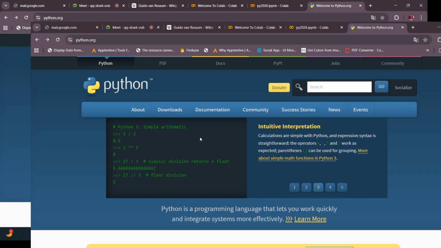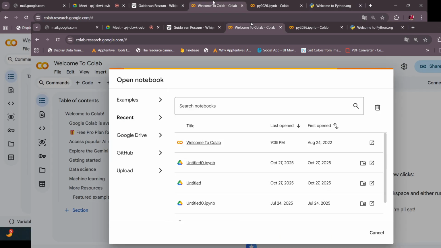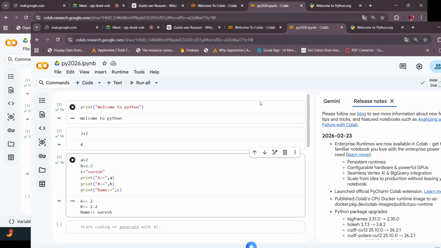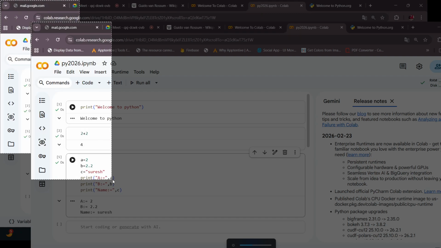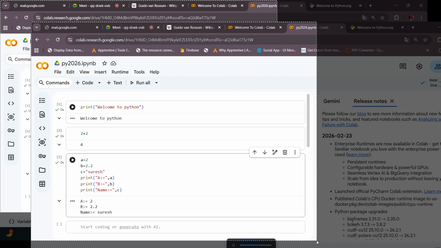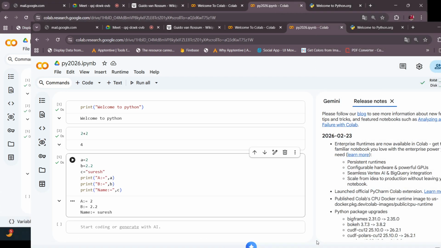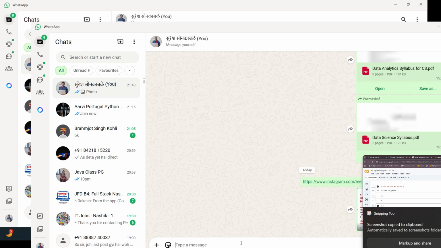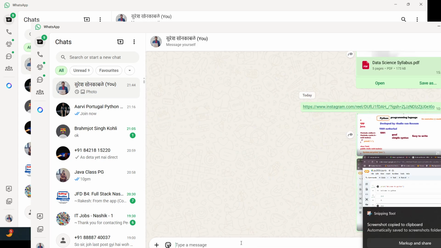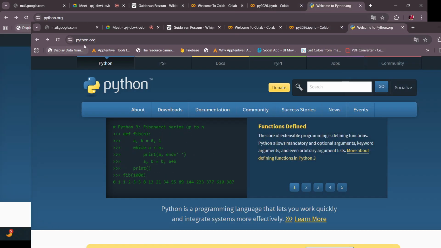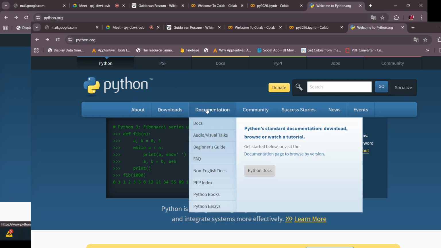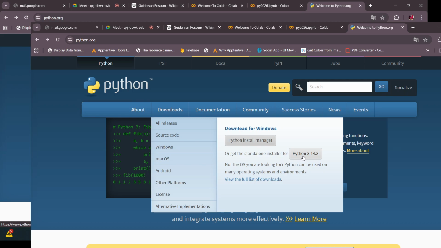Second part, this is Google Colab. This you can also try: just go for the online Google Colab. I will send you the URL as well so that you can try that. And the third part, how to install this. The official website is python.org. You can go there, to Downloads, and get Python.